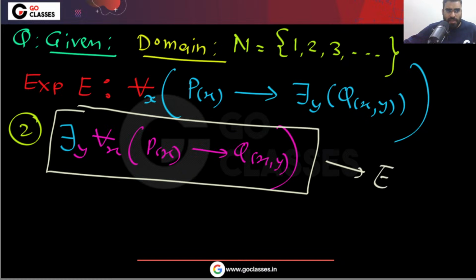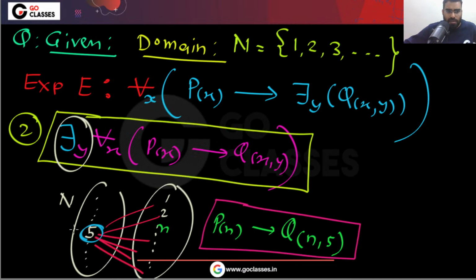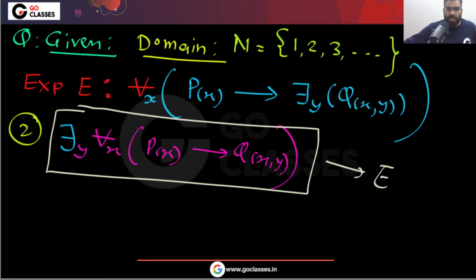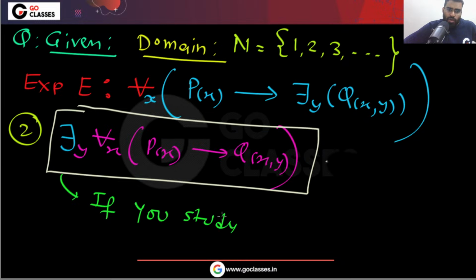Why? What is the reason? Because in this you are saying that this 5 is for everyone. It means if you study, then 5 will help you. This option is saying that if you study, 5 will help you.